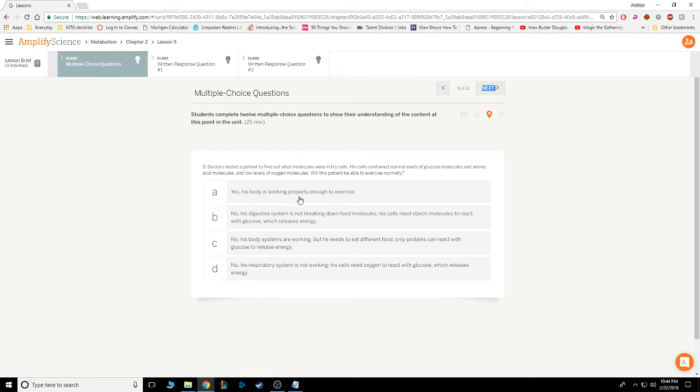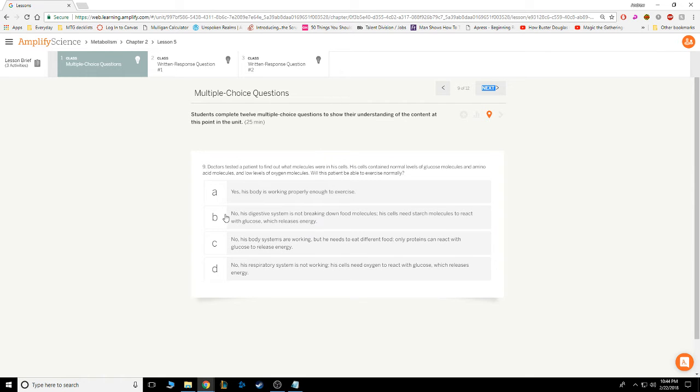Part A. Yes, his body is working properly enough to exercise. Alright, this seems like a fair answer, but we don't know enough about the question to tell if it's correct. But it could be, so we're going to move past it. B. No, his digestive system is not breaking down food molecules. His cells need starch molecules to react with glucose, which releases energy.